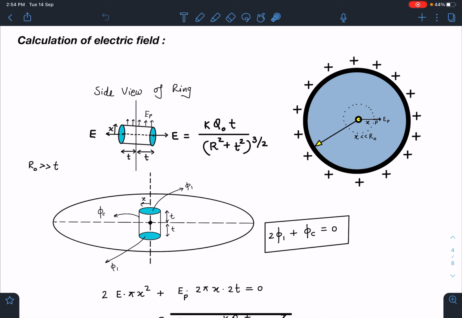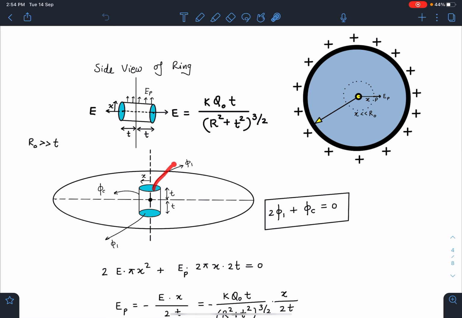Alright, and we have to find this EP, because I am taking this cylinder very small, since r0 is very large compared to t. Here the orientation of this Gaussian surface will be vertical. Let's say this flux is phi 1 and this flux is also phi 1 by symmetry, and through the curved surface it is phi c. Since there is no charge, 2 phi 1 plus phi c is going to be 0.